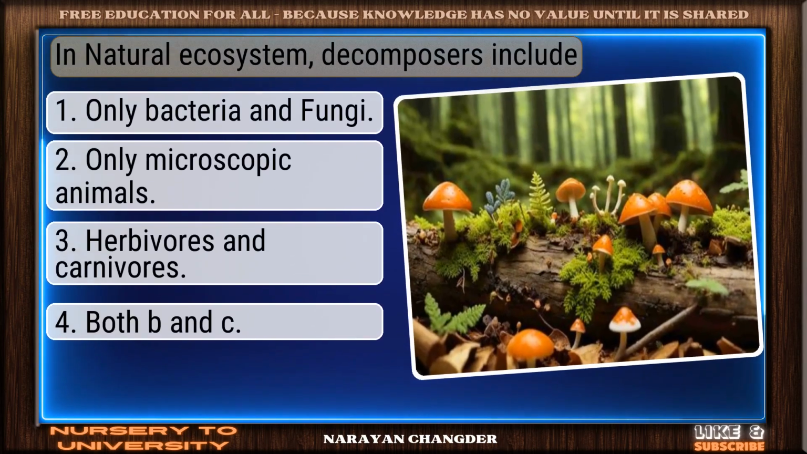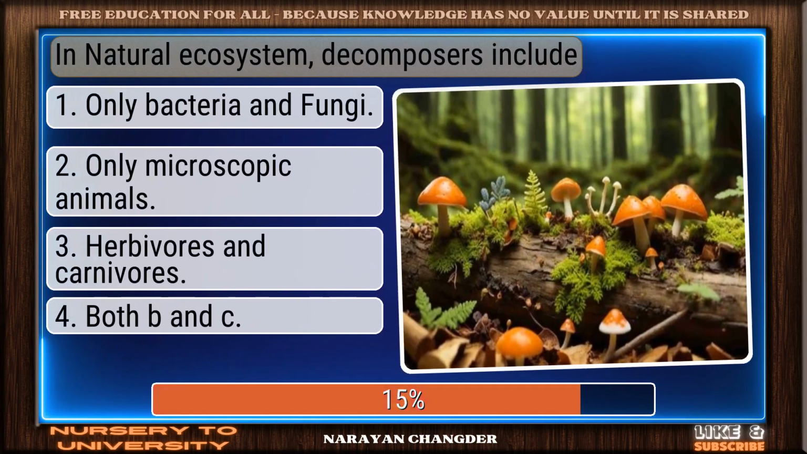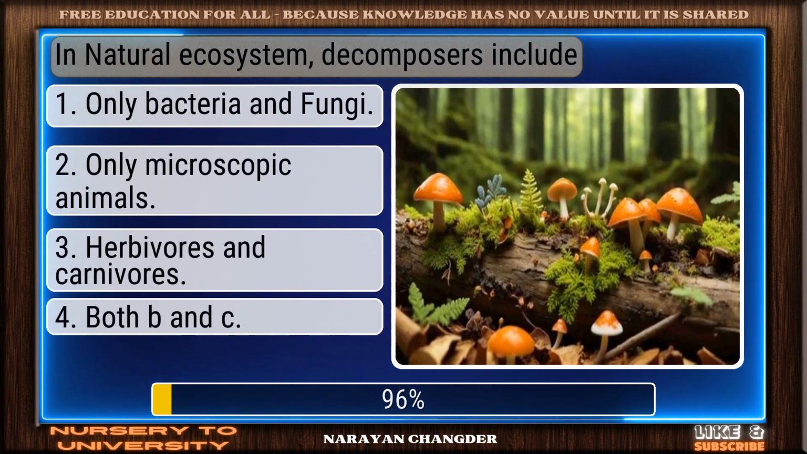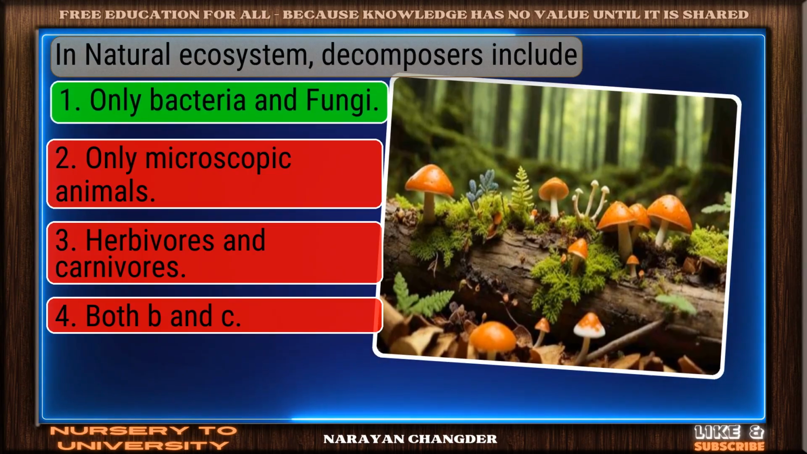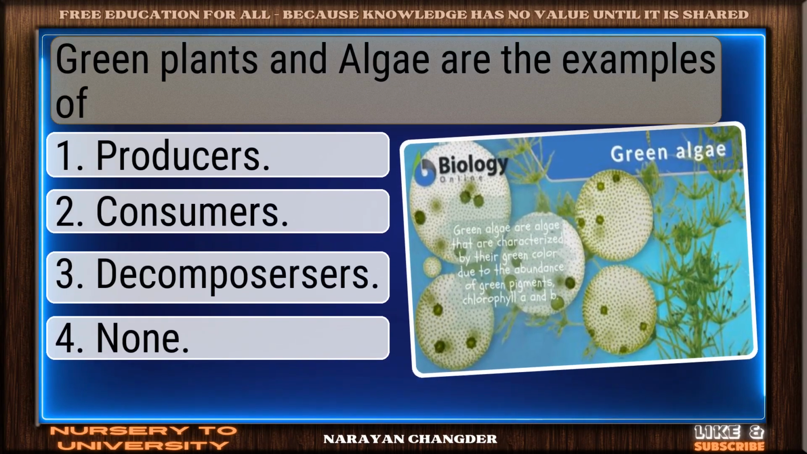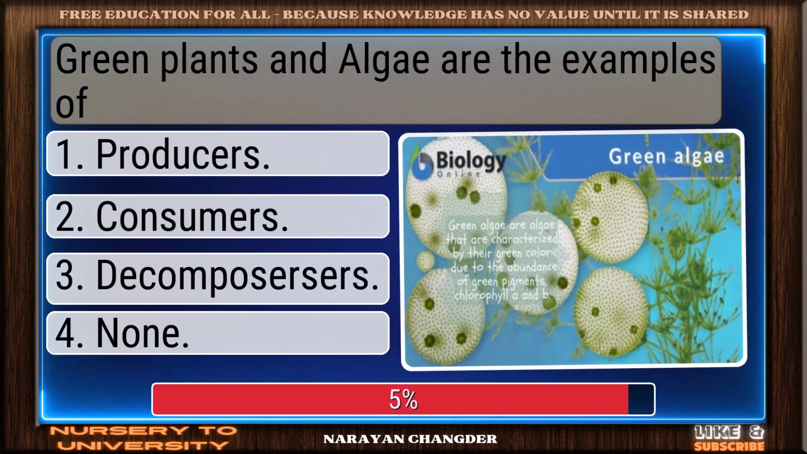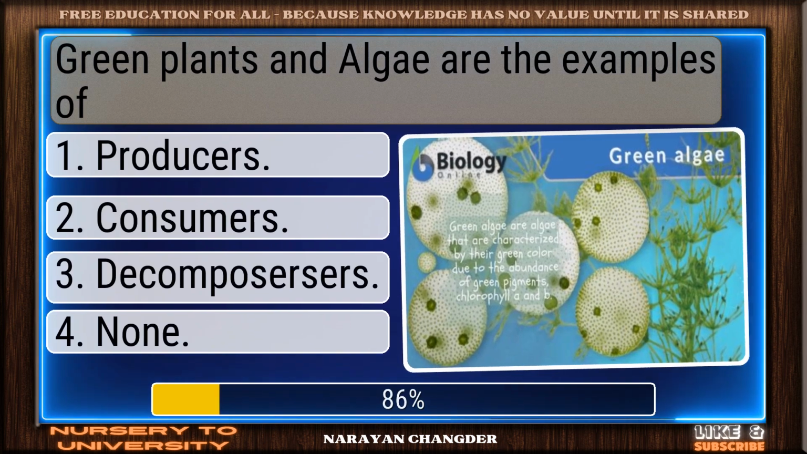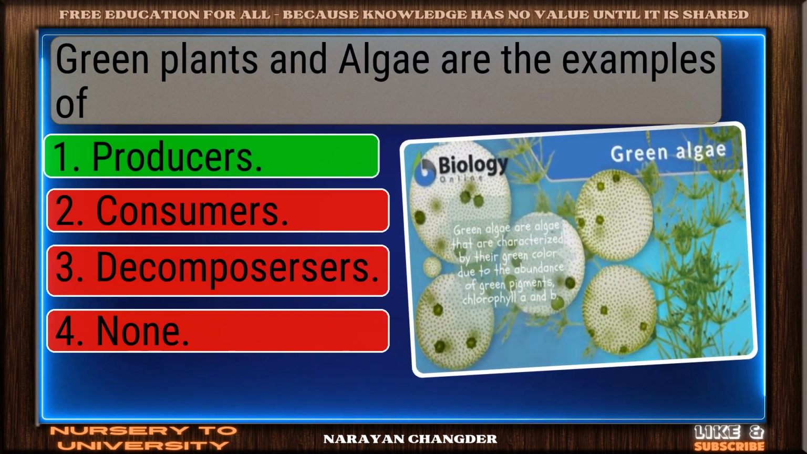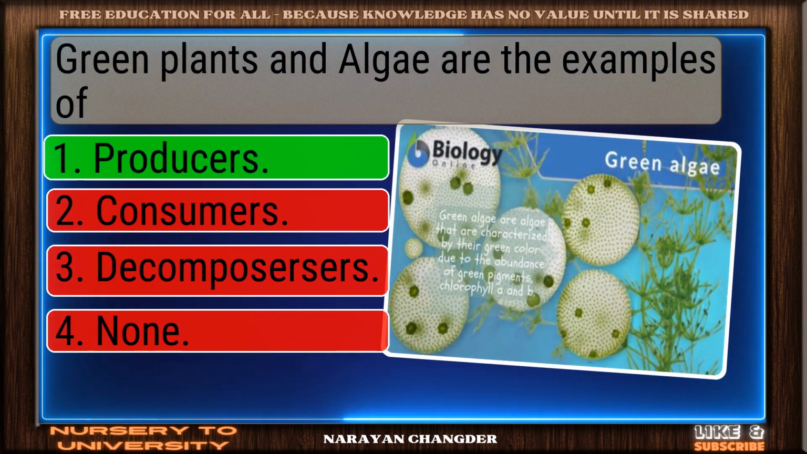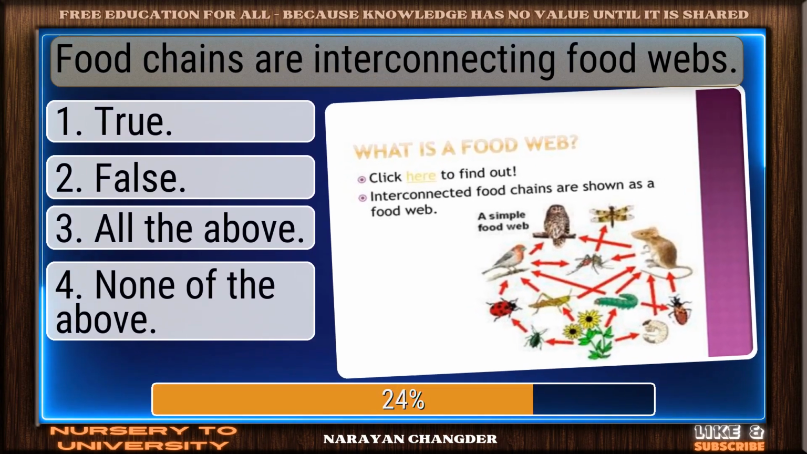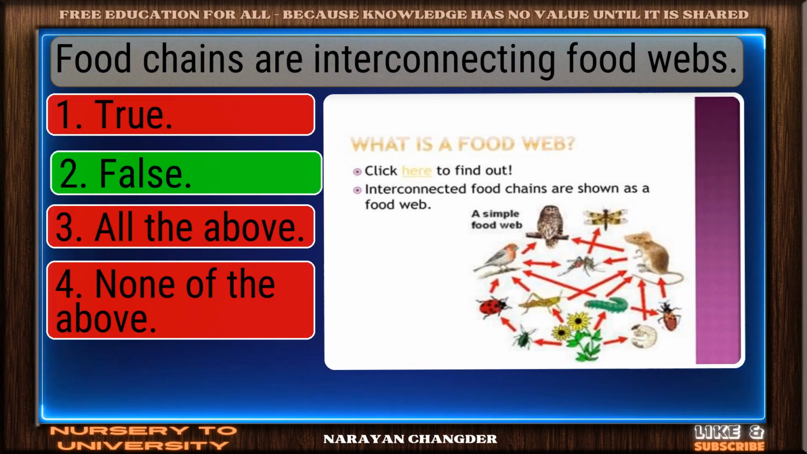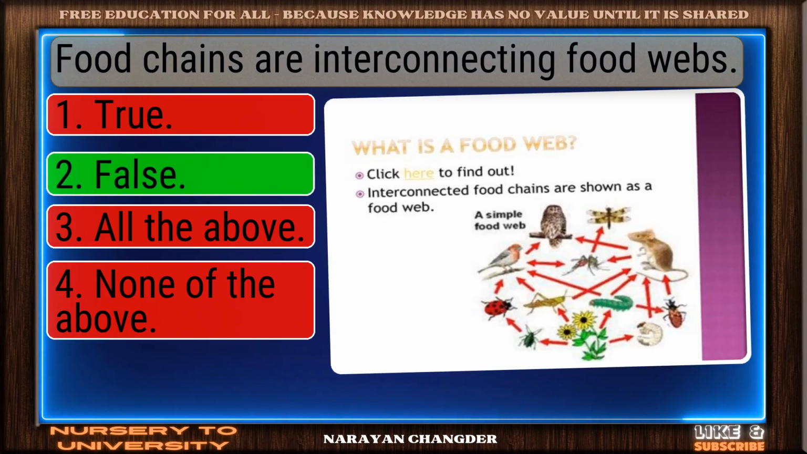In natural ecosystem, decomposers include. Smart move. Only bacteria and fungi is the accurate answer. Green plants and algae are the examples of. Nicely done. Producers is solid. Food chains are interconnecting food webs. Clear logic. False is sound.